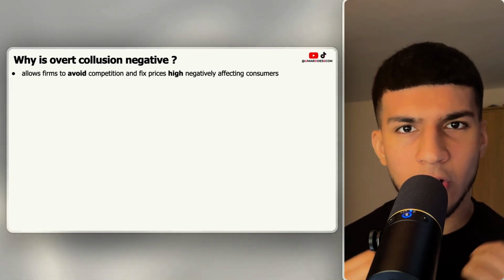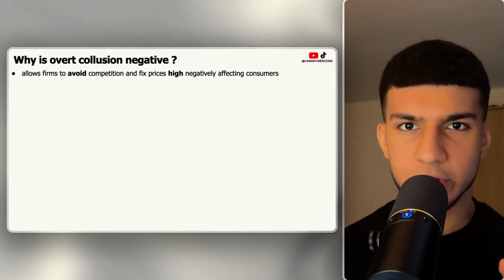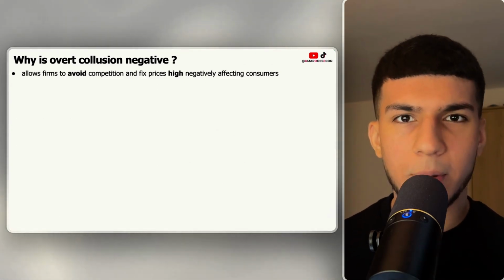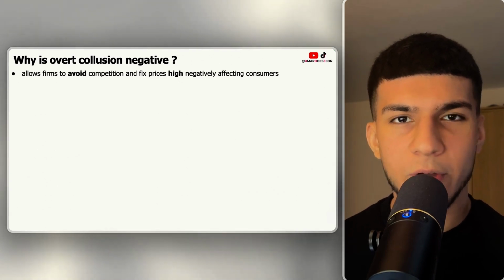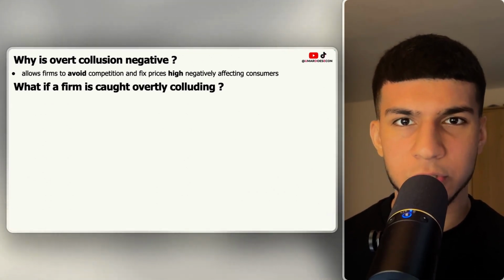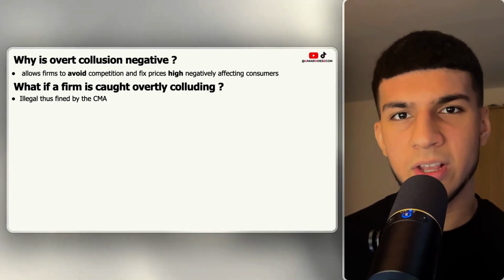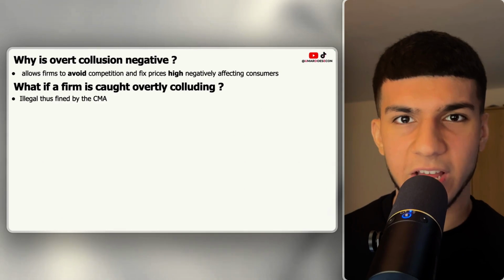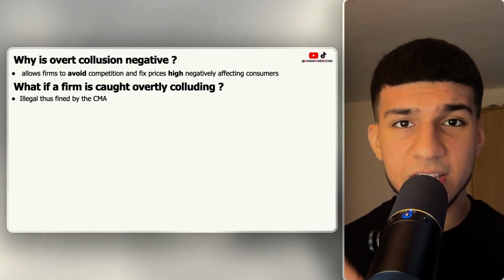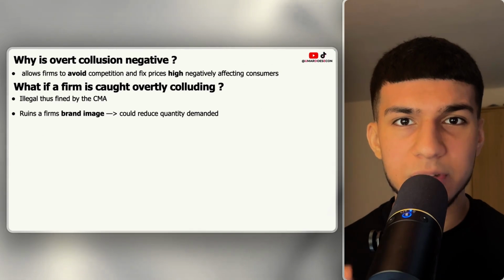Moving on. The role of the government in a society is to improve the allocation of resources for the public. It can do that by increasing social welfare, so it definitely wants to deter firms from pursuing practices such as overt collusion. Thus, if firms are found overtly colluding, they are handed massive fines by the CMA, so the Competition and Markets Authority. But it doesn't stop there. These firms which are caught overtly colluding are named and shamed.